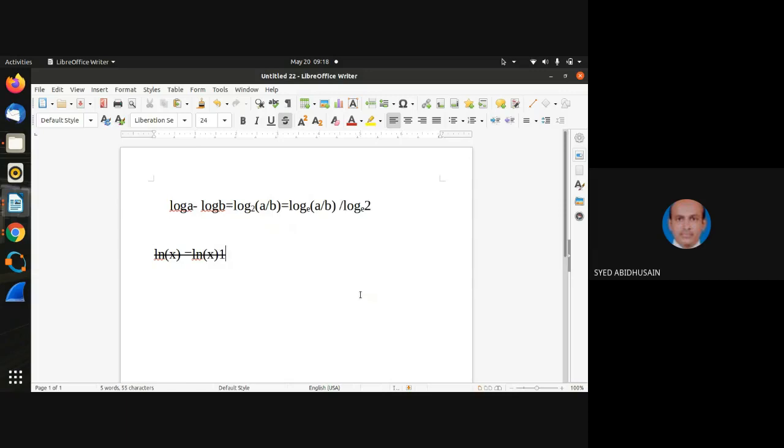I've changed the keyboard setting. So what I want to say is, minus ln of x is equal to ln of x raised to minus 1.